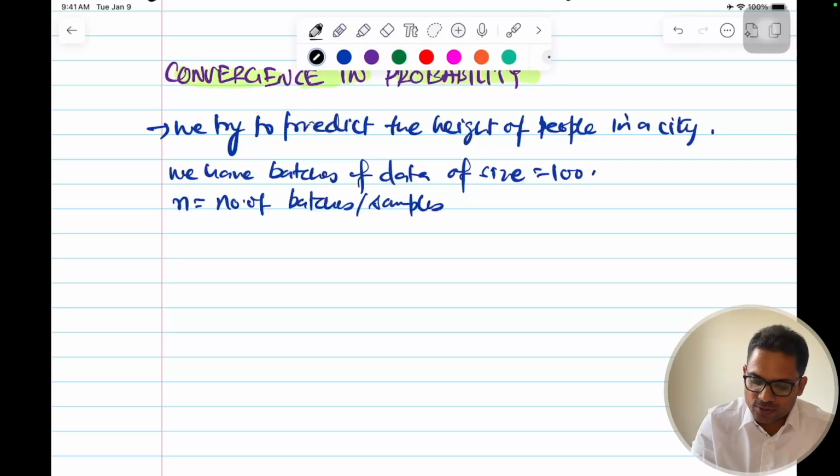Okay, let me write it down in words. So what does convergence in probability mean? You know this intuitively, you must be using it, but there's a theory behind this.